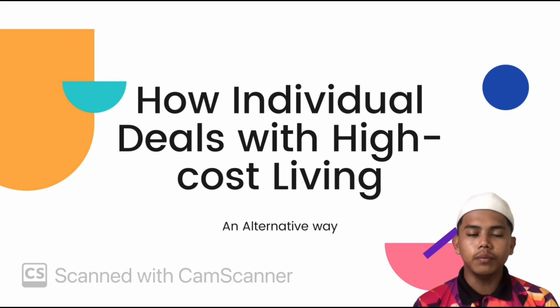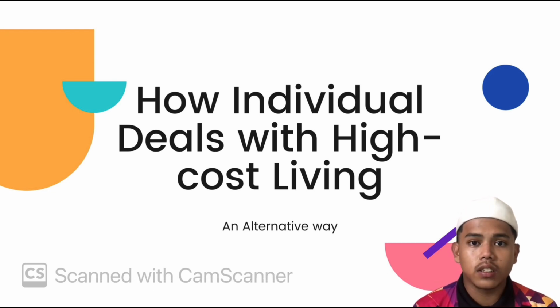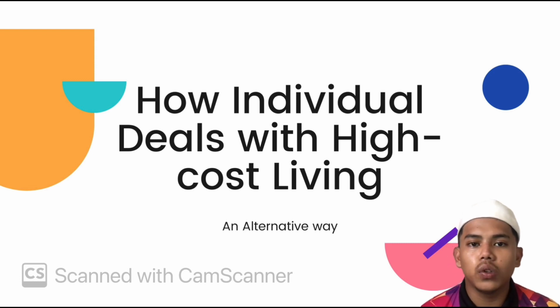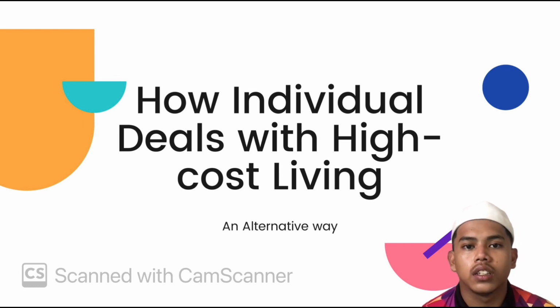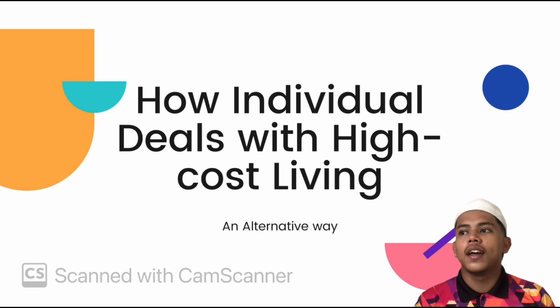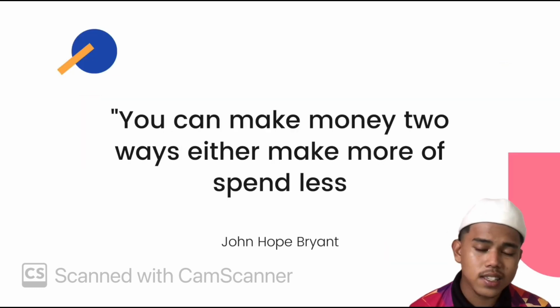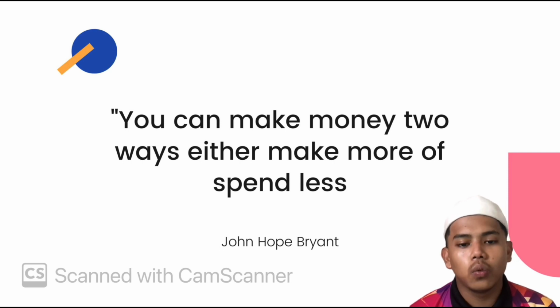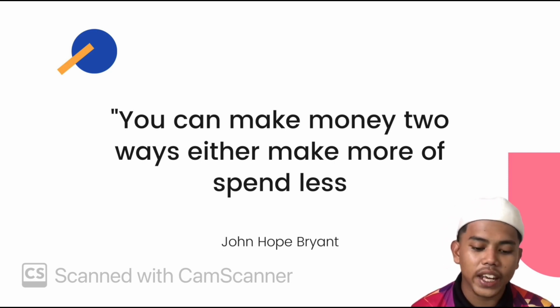For my part, it's on question number 3: how can individuals adapt with high living costs. As the saying goes by John Hope Bryan, you can make money two ways: either you make money or you spend less.